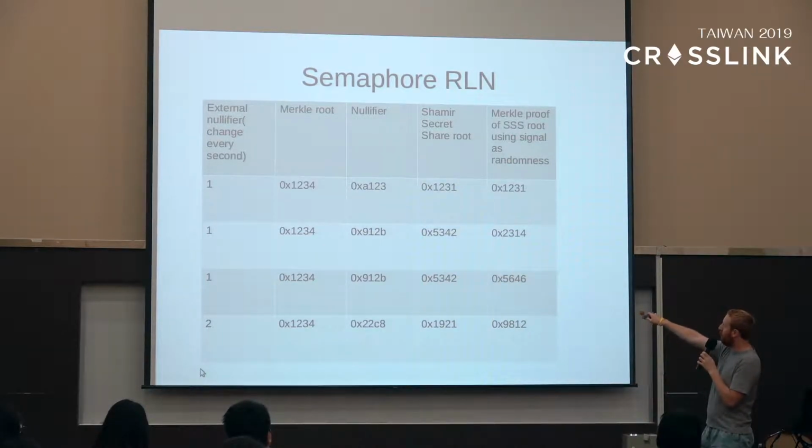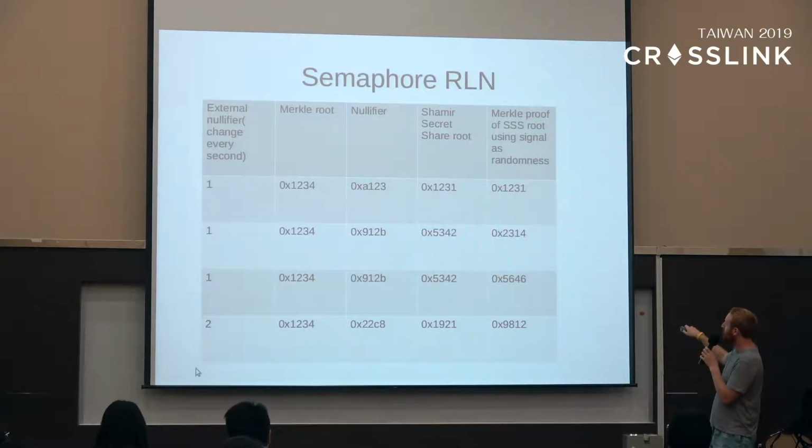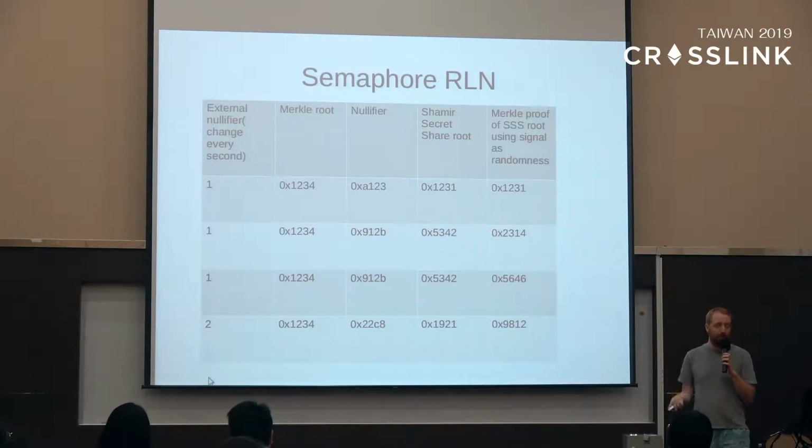If we go through, we see that we have two nullifiers that are the same again. From before, we know that means someone has sent two signals. So now we have a way to punish them. We check what secrets they revealed. They reveal two unique secrets, and this is enough to reconstruct their private key. From that, we can go into the smart contract and slash them and remove them from the root. So now, if someone breaks our rate limiting assumption, we can slash them.